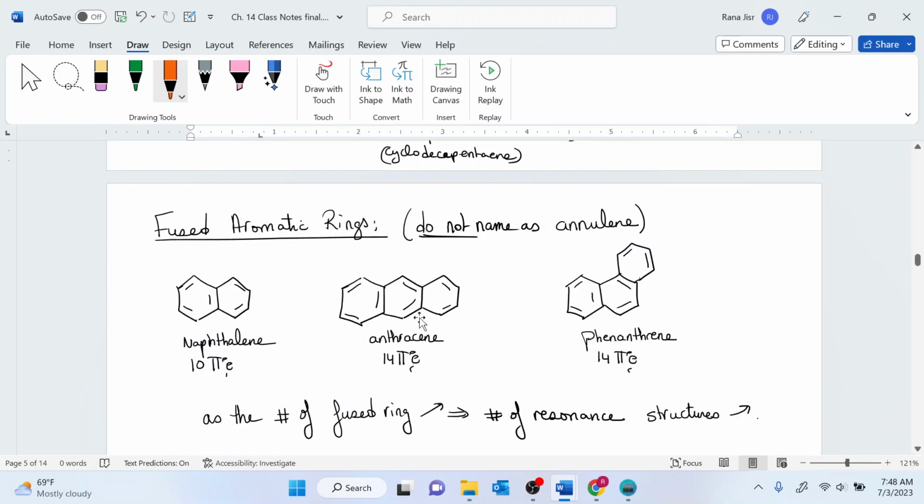There are 3 structures that you are responsible for. Naphthalene is whenever you have 2 benzenes that are fused together. Anthracene and phenanthrene, these are 3 benzenes fused together at different positions.